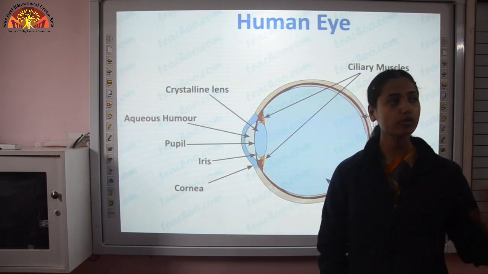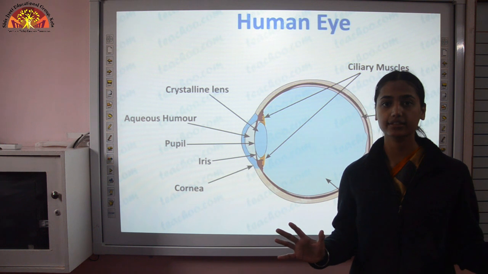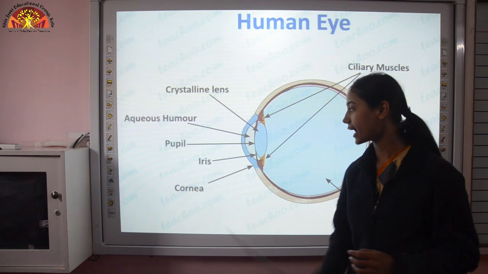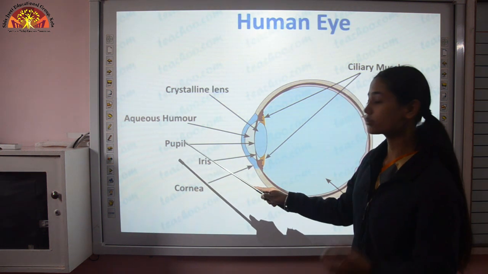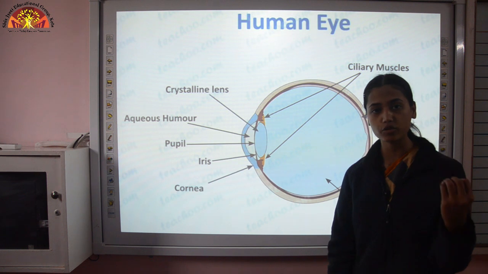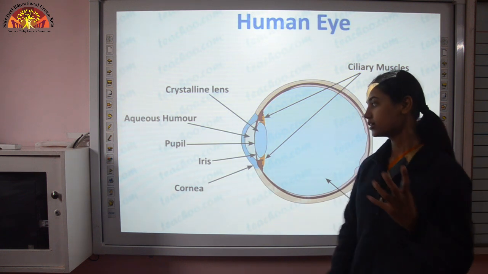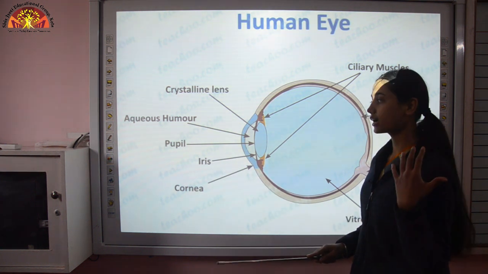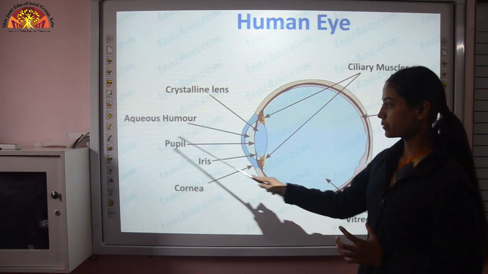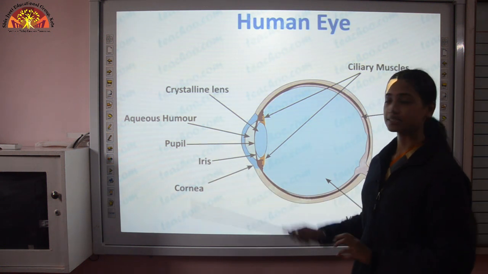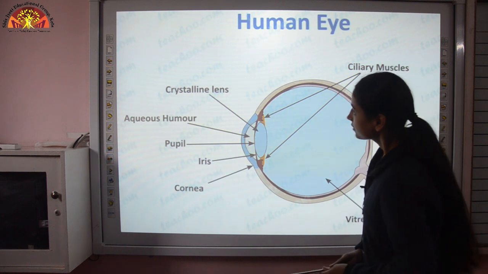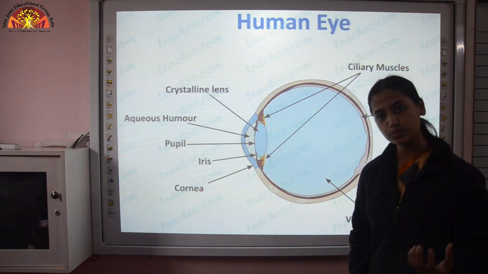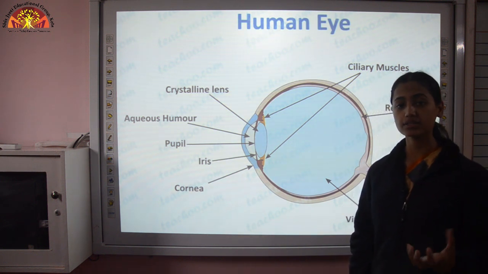And suppose you are outside and the maximum amount of sunlight is there in the environment. So the iris will contract this pupil so that less light will enter your eyes. So ultimately the iris is controlling the amount of light which falls into your eyes with the help of the pupil. And the pupil is black in color because it does not reflect any light. Then the next term is crystalline lens. Into our eyes a lens is present, and that is of which type? It is a convex lens.